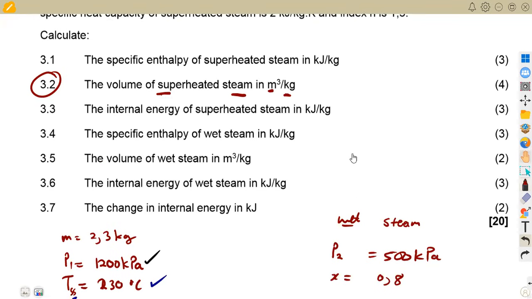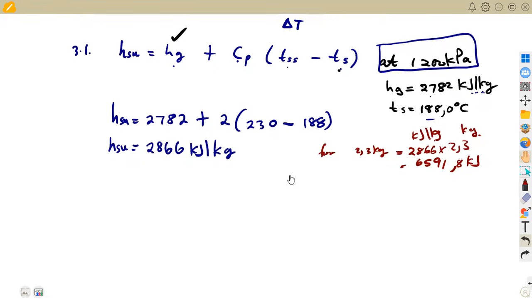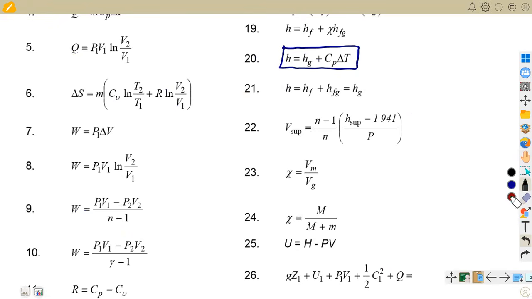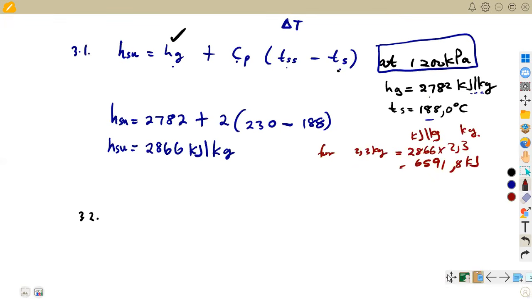So we need the volume of the superheated steam. Where are we going to get the volume of the superheated steam with the information that we are given in this case? For the volume, from our formula sheet, we are going to consider the volume for the superheated. We've got this formula whereby we have everything. We have this h_sup at the pressure P1 as we are given. So this is the formula for the volume for the superheated steam, which is v_sup. So v_sup, or just write v_su, which is fine.